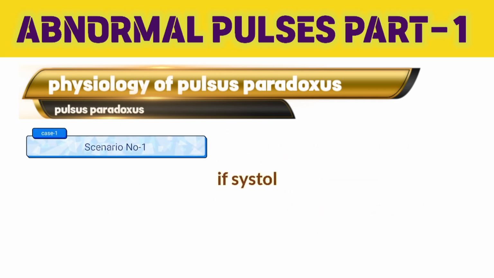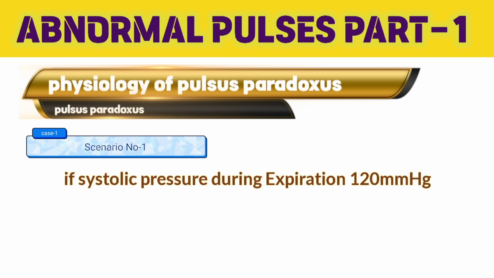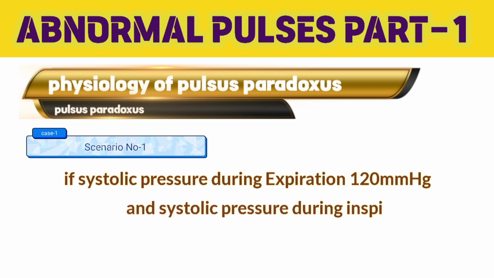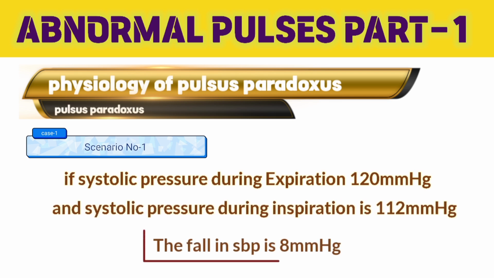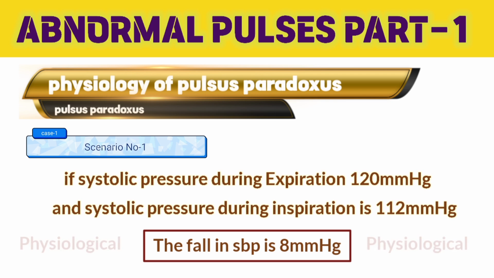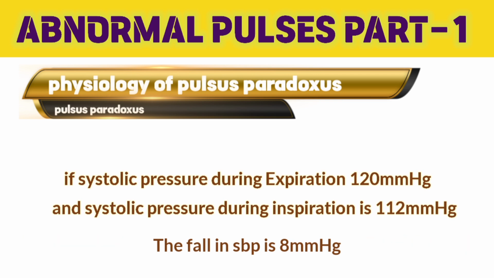When we measure the systolic pressure of a normal person during expiration, if it comes out to be 120 millimeters of mercury, and during inspiration if it comes out to be 112 millimeters of mercury, the fall in systolic blood pressure is 8 millimeters of mercury. The fall is not beyond 10 millimeters of mercury. So this condition is considered to be physiological. But when the fall in systolic blood pressure is beyond 10 millimeters of mercury, it is considered to be pathological.